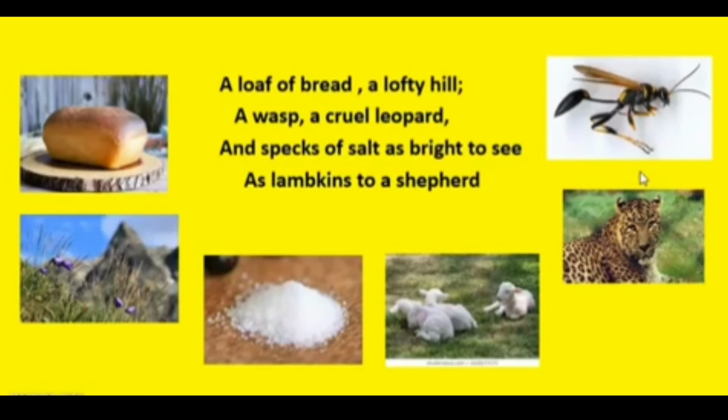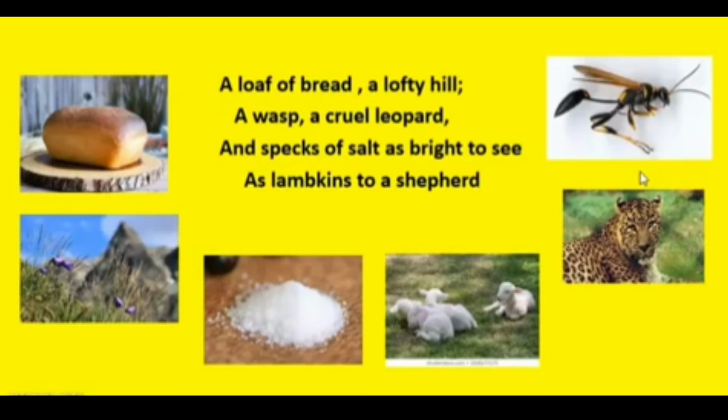It pounces on its prey and it eats it, okay? So the poet is comparing a wasp to a cruel leopard. For a fly, a wasp is just like a cruel leopard, because remember, a wasp is a very dangerous creature, and wasps would like to eat flies. Okay, they eat small insects. So a fly would be a delicious dinner for the wasp. So he is comparing a wasp to a cruel leopard.